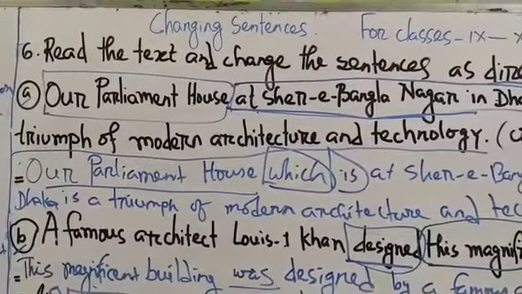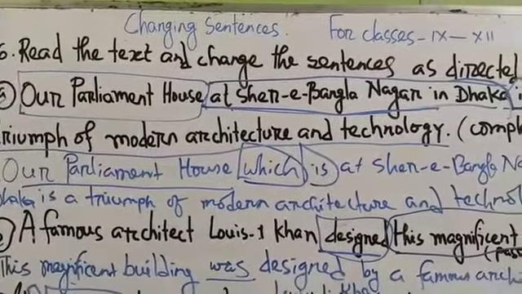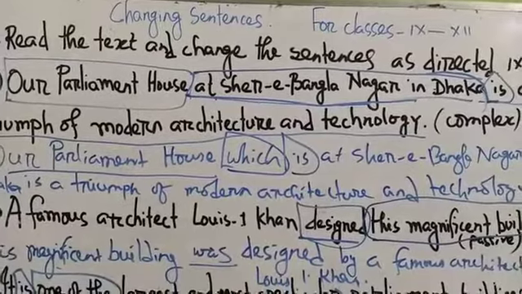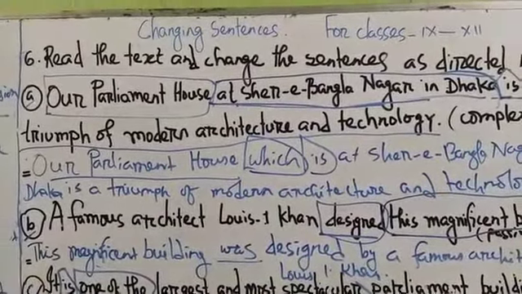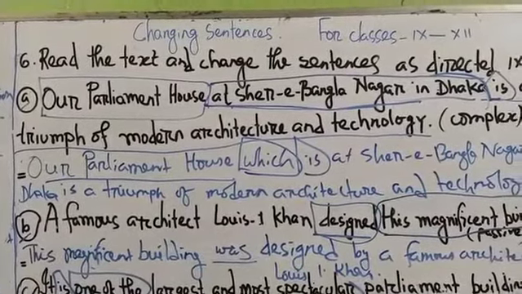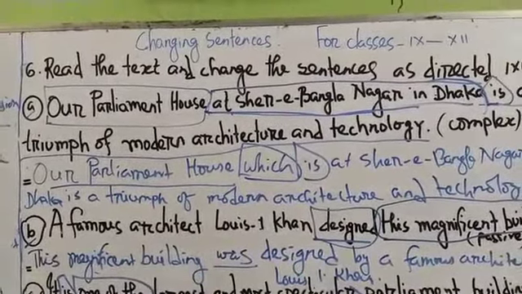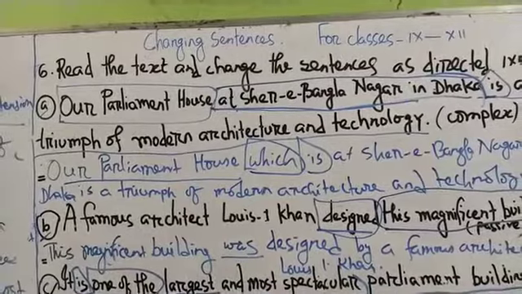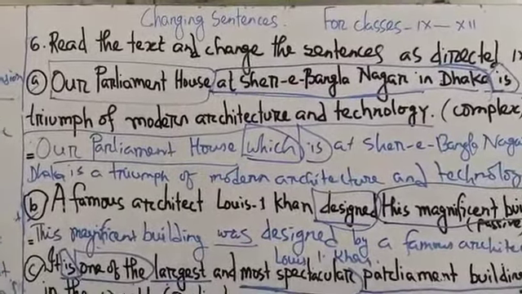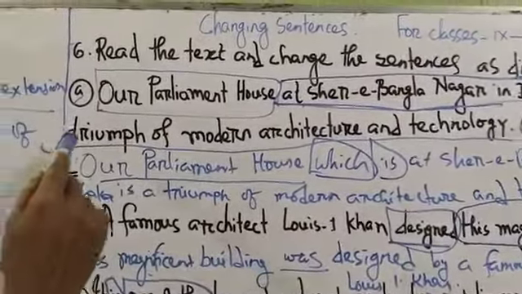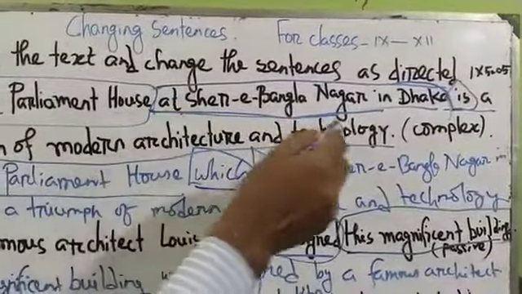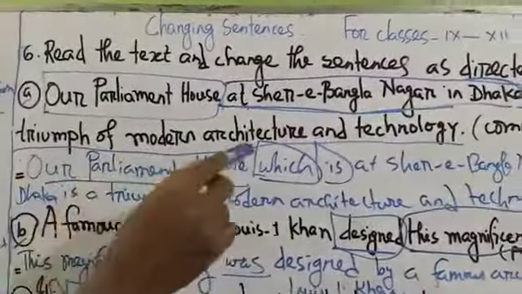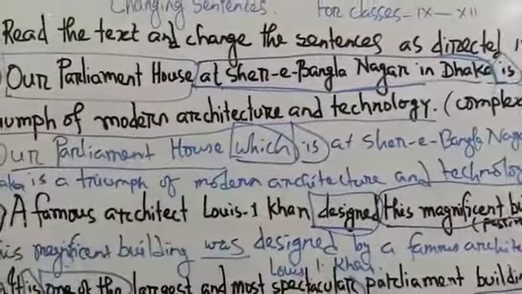To do well in grammar, you have to first understand the sentence, comprehend the sentence, and then it will be so easy for you to change the sentence. If you know the meaning of the sentence, it will be so helpful for you. And then you see, I'm telling you, our Parliament House at Sher-e-Bangla Nagar in Dhaka is a triumph of modern architecture and technology. At first you have to